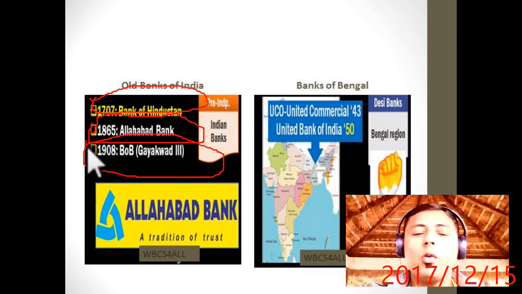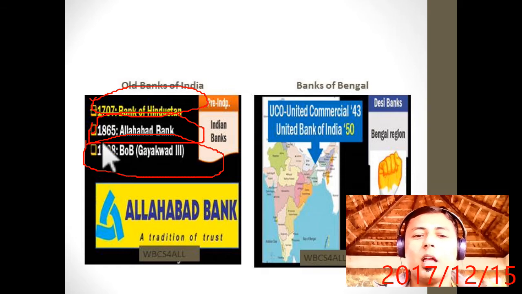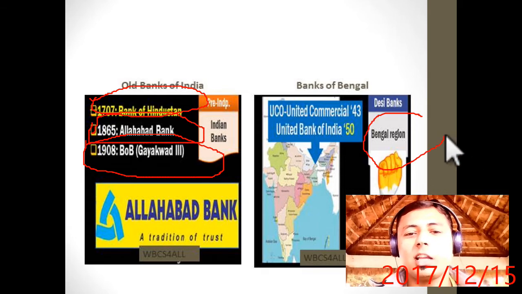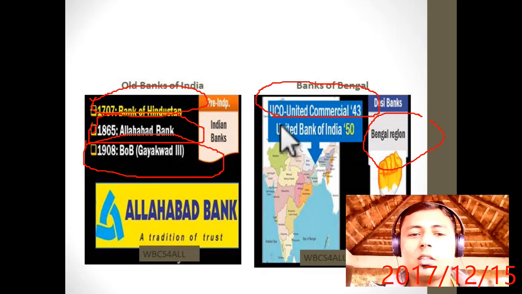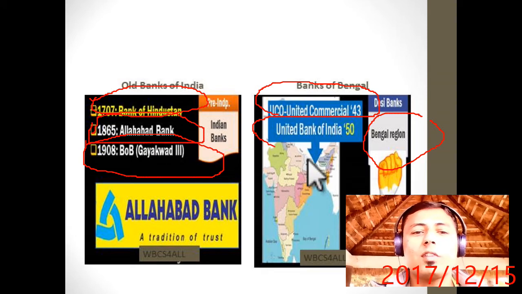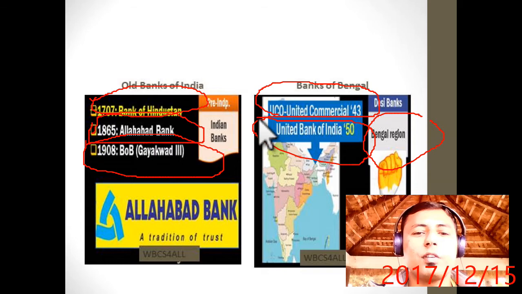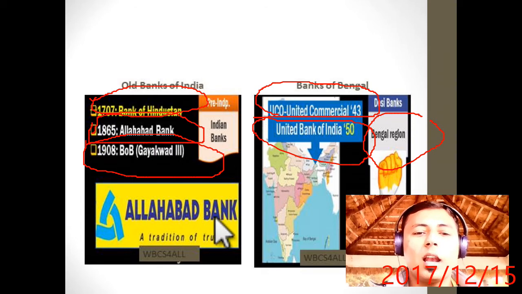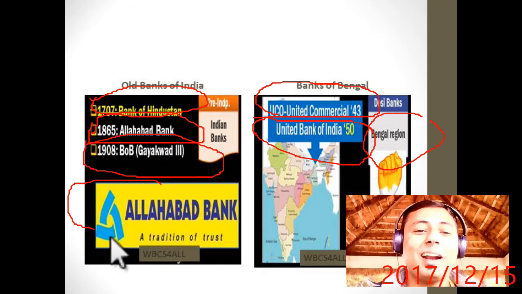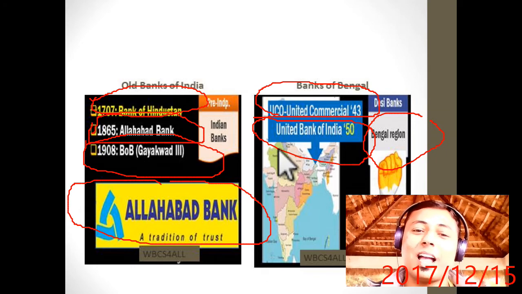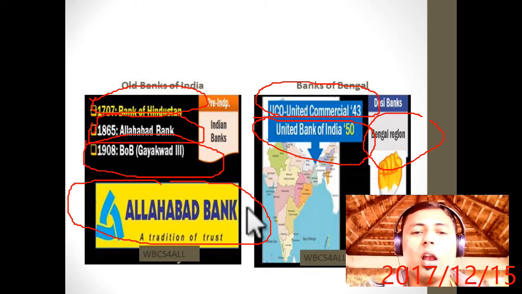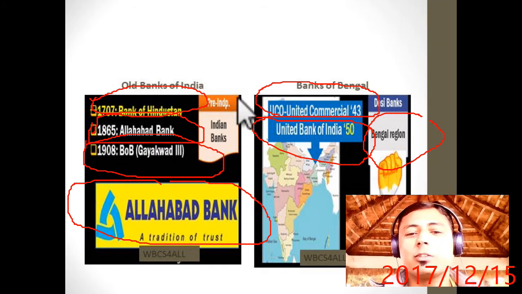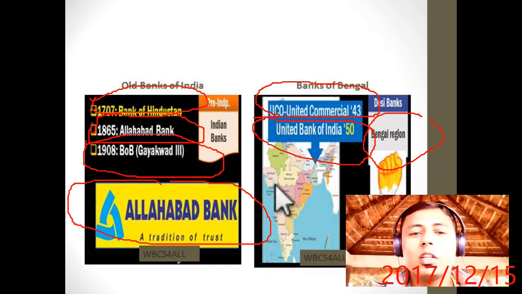Okay, now we will come to the banks of a particular region. Remember, here is the region and here is the name of the bank. First the UCO Bank, United Commercial Bank, established in 1943 and still working, with its headquarters in the Bengal region, especially in Kolkata. After that, United Bank of India, established in 1950, again with headquarters in Bengal. And Allahabad Bank, the name is Allahabad but the headquarters is in Kolkata, West Bengal. These three banks performed very well in Kolkata and even in Bengal at that time. That is why their headquarters are situated in West Bengal. So these were the banks of the Bengal region.